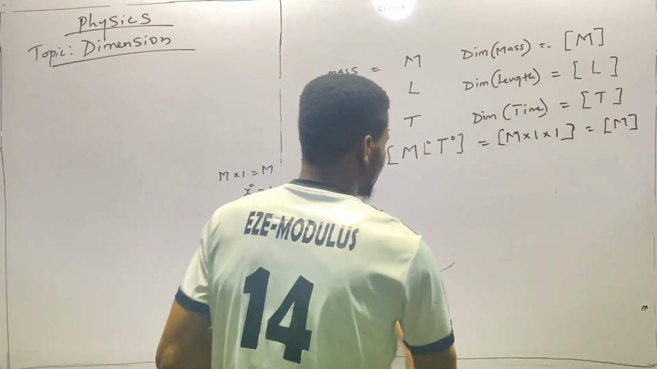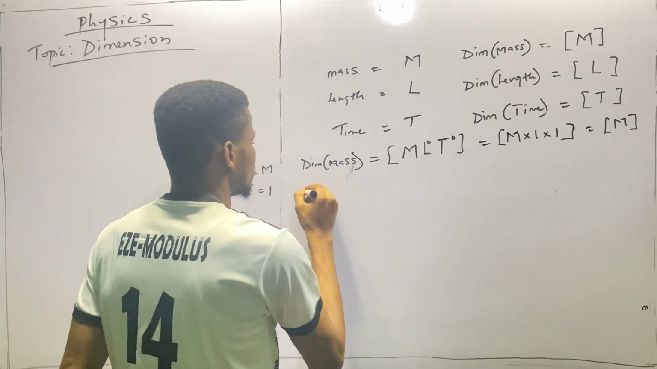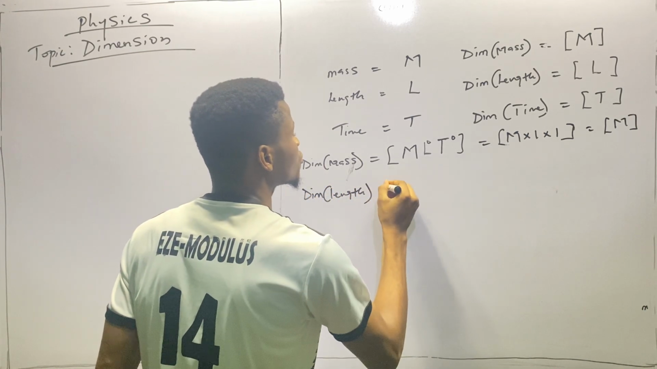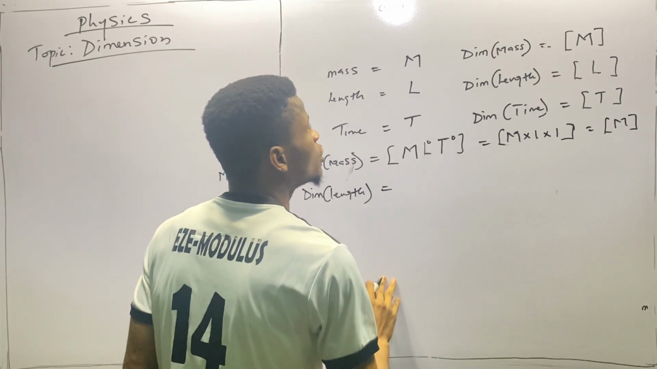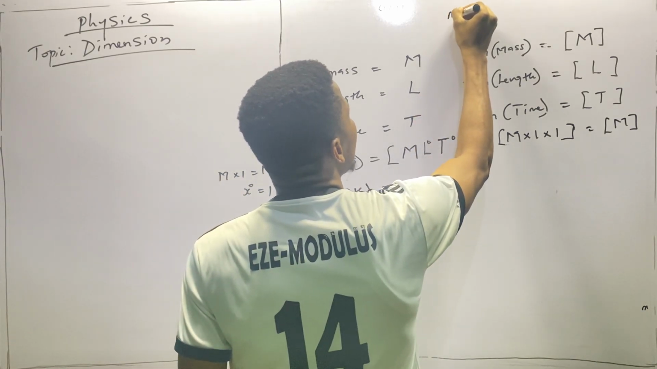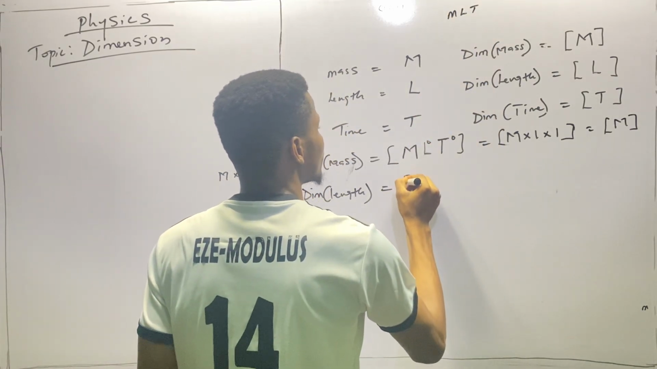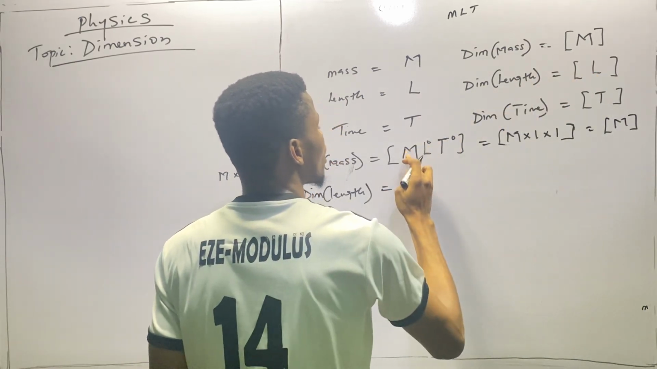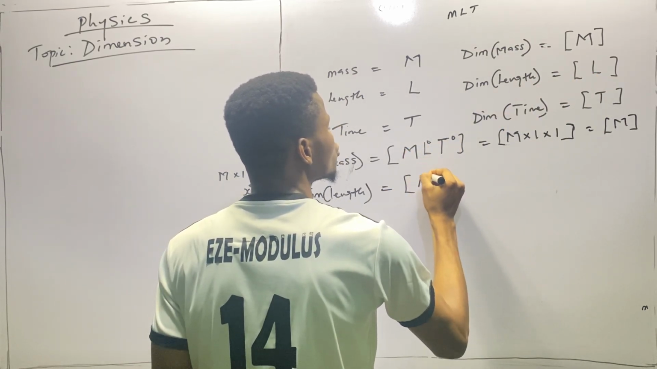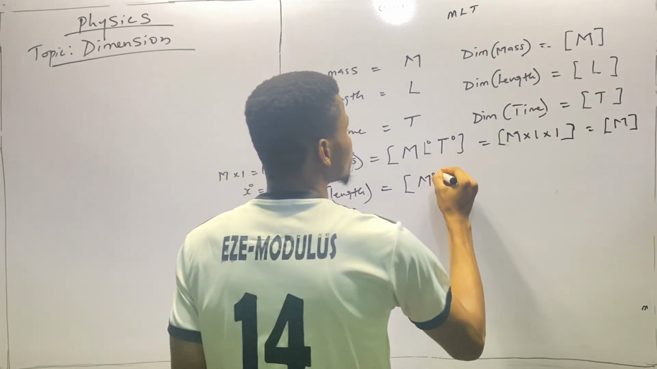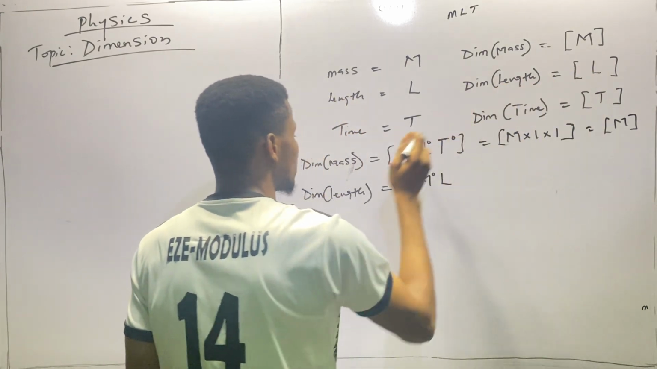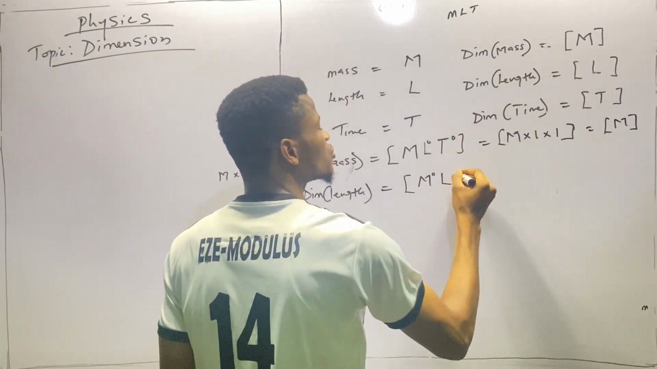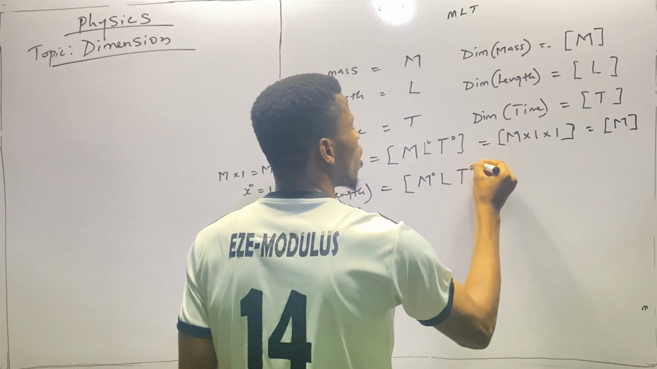So here we have the dimension of length, dim length. If we follow the format MLT, in the dimension of length we only have length, so we have no M, therefore M is introduced as raised to power 0. Then we have L, and we have no T in the dimension of length, so T will be introduced as to the power of 0.